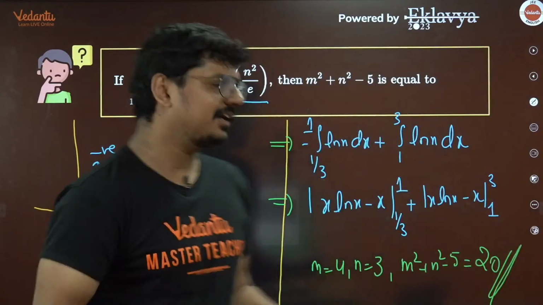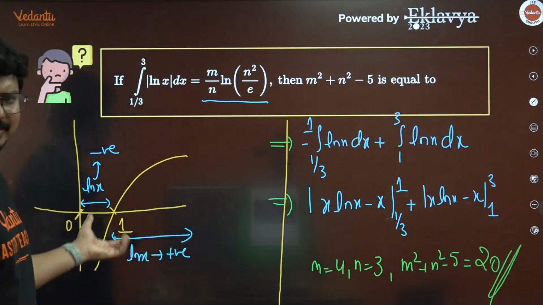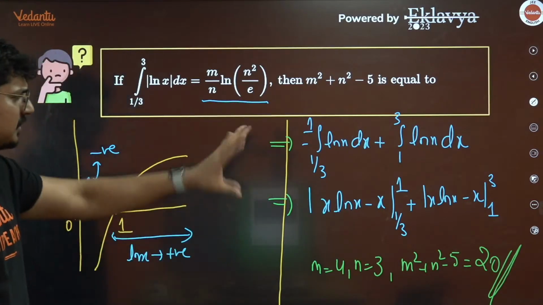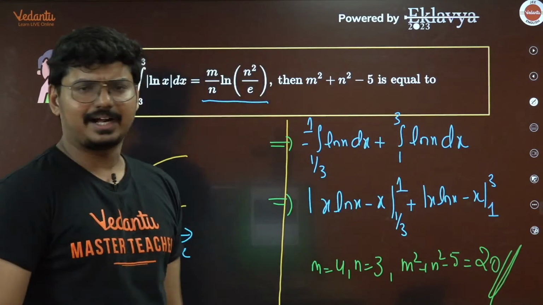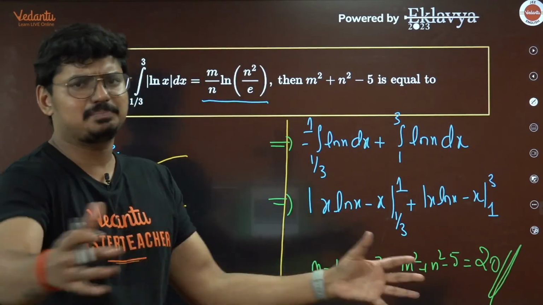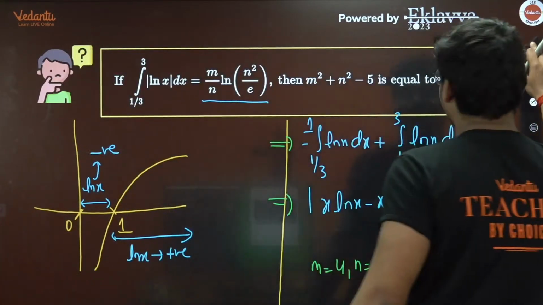You just have to understand how ln x is going to behave. So between 0 to 1, it's negative. After 1, it's positive. So according to that, you can break the interval. Once you know this, I think nothing crazy here. It's just plain flat level question. Okay, fine. So 20 is going to be the right answer, guys.